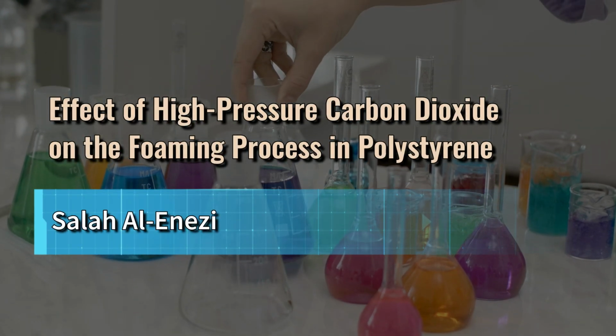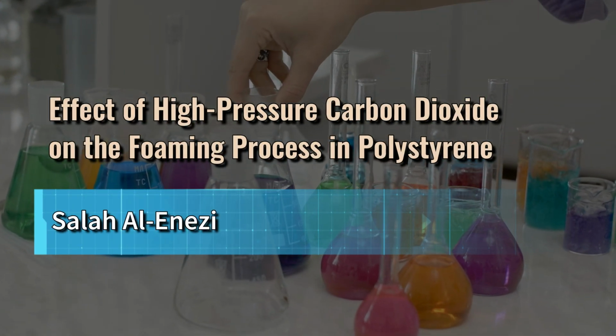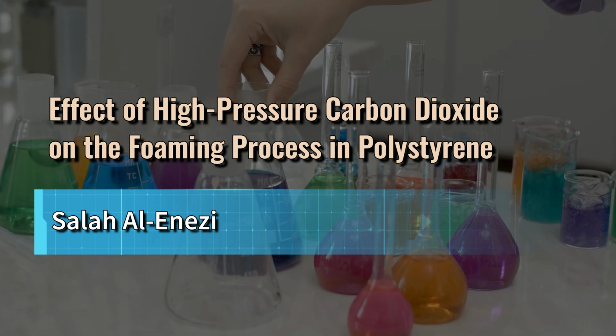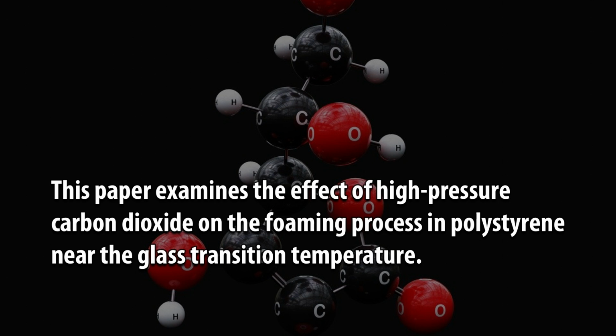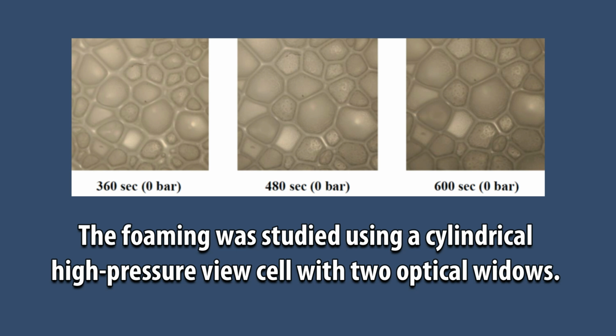Effect of high-pressure carbon dioxide on the forming process in polystyrene. By Salah El-Enizi. This paper examines the effect of high-pressure carbon dioxide on the forming process in polystyrene near the glass transition temperature. The forming was studied using a cylindrical high-pressure view cell with 2 optical windows.